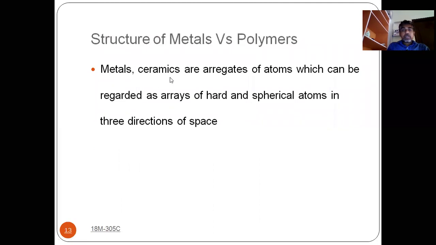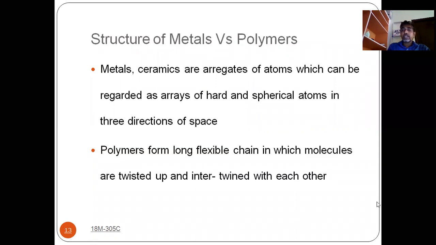So, structure of metals versus polymers. What is the difference between the structure of metals and polymers? Only a very small difference will be there. Metals and ceramics are aggregates of atoms, which can be regarded as arrays of hard spherical atoms in three directions of space.